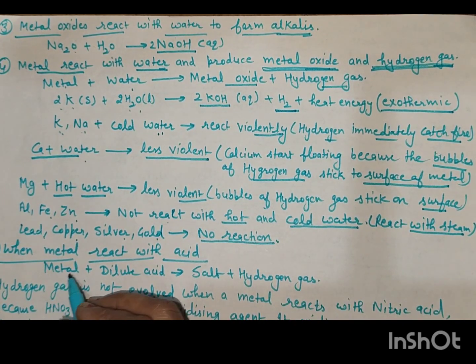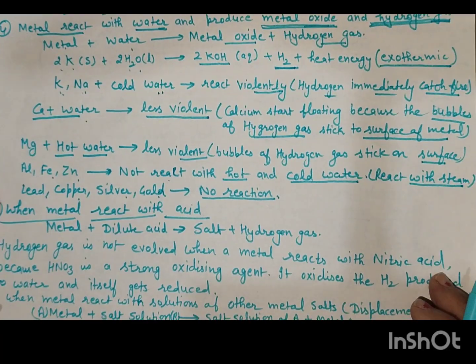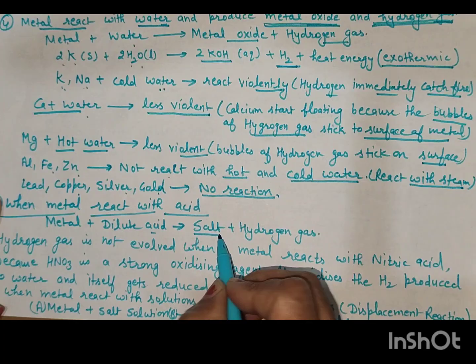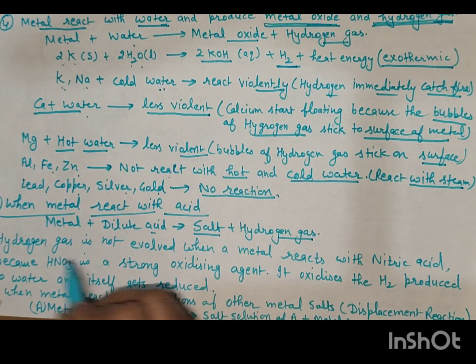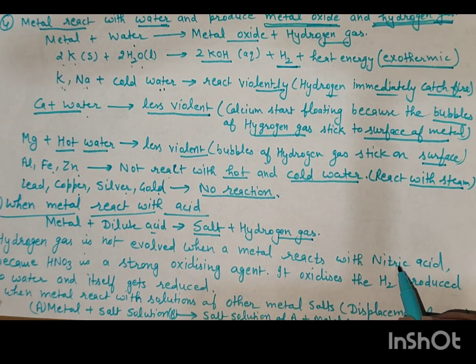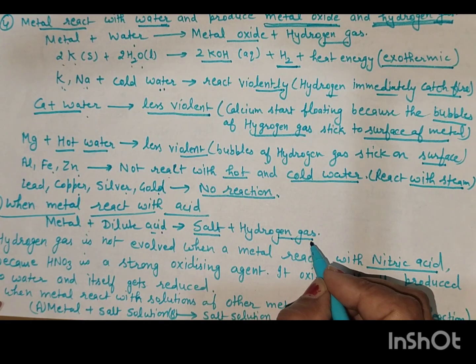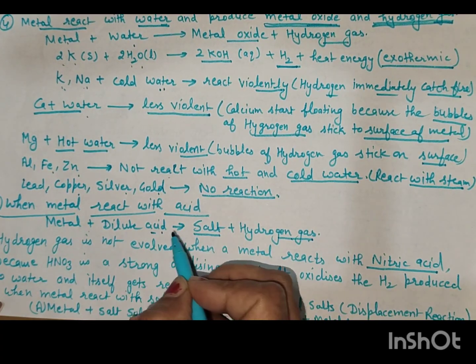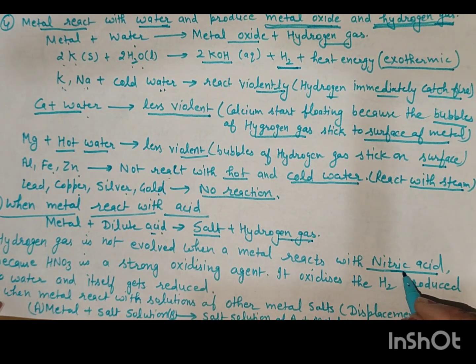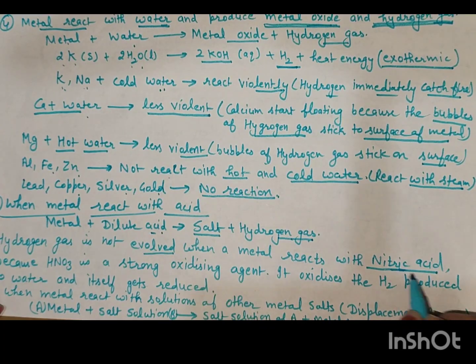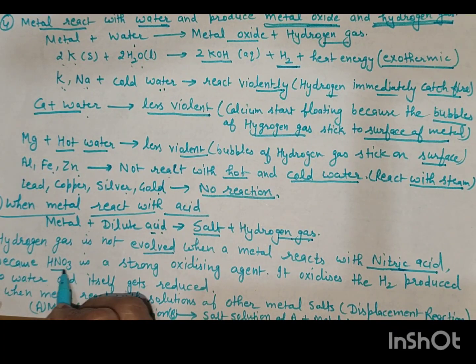Now, when metal reacts with dilute acid, it forms salt plus hydrogen gas. Every metal releases hydrogen gas with dilute acid, but hydrogen gas is not evolved when a metal reacts with nitric acid, because HNO3 is a strong oxidizing agent.